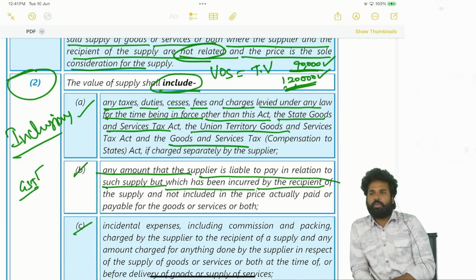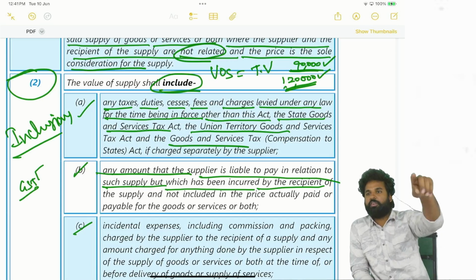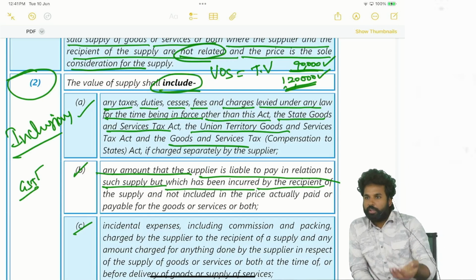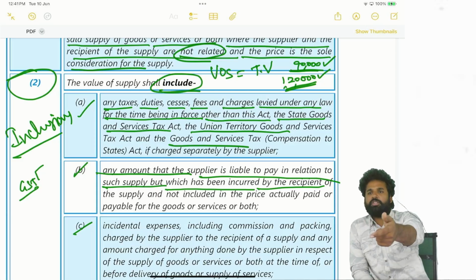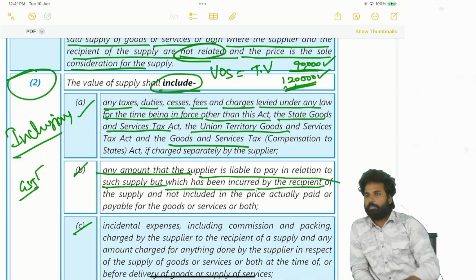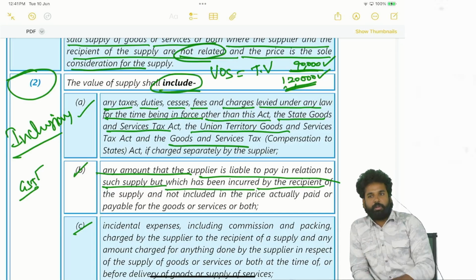Why has the recipient paid the amount? The supplier is making some delay in payment. That's why he is not packing it, and that's why he is not delivering it. So in order to get it faster, the recipient has paid the third party. He can adjust that amount against the consideration payable to the supplier. So in such cases, the amount which has been paid by the recipient to the third party, which is the obligation of the supplier, will be included in the value of supply.